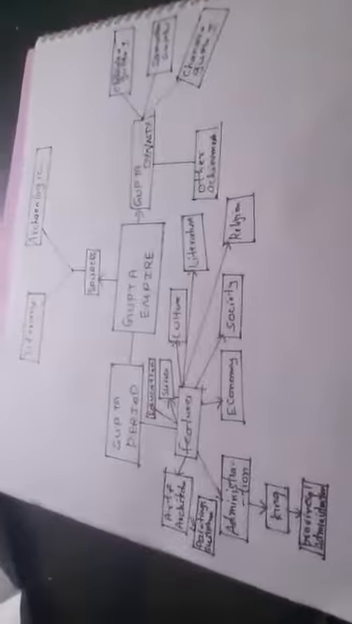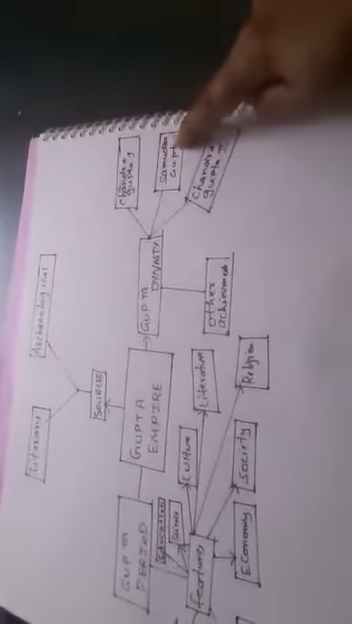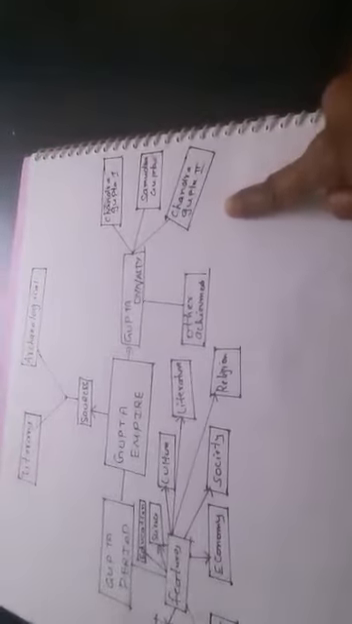Now, let's come to the Gupta dynasty. In the Gupta dynasty, whom did we have first? We have Chandragupta 1, we have Samudragupta, we have Chandragupta 2. Right? Now, this comes in the Gupta dynasty.